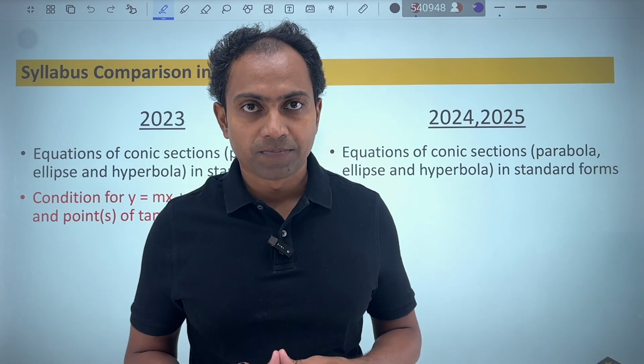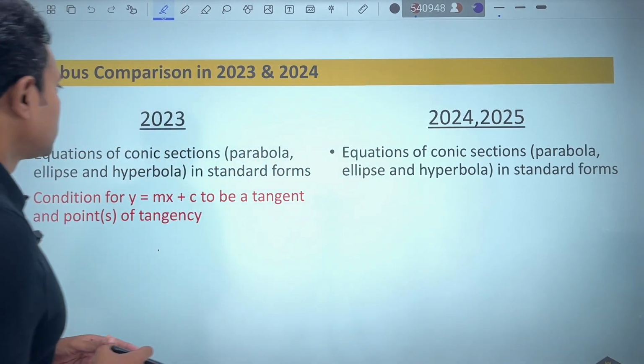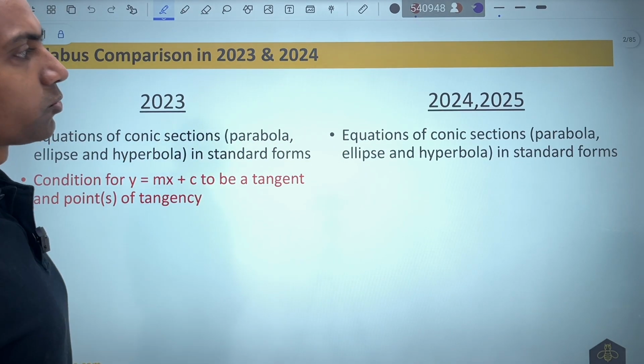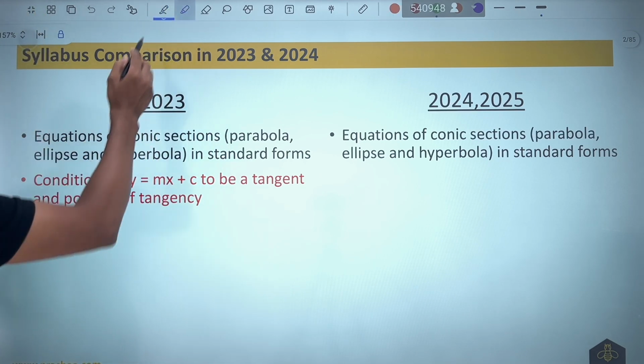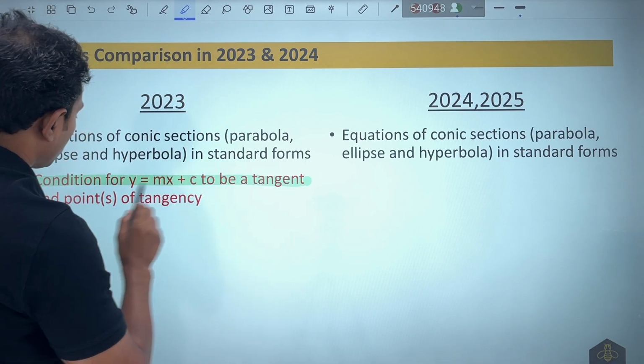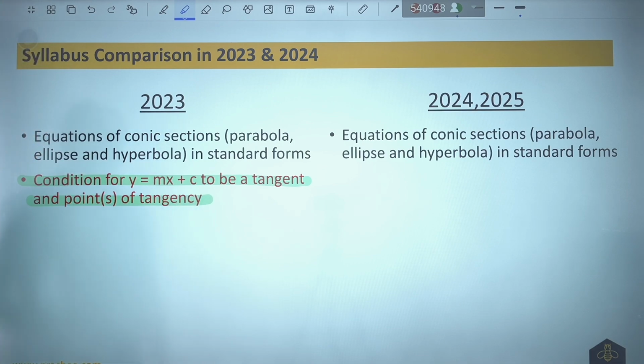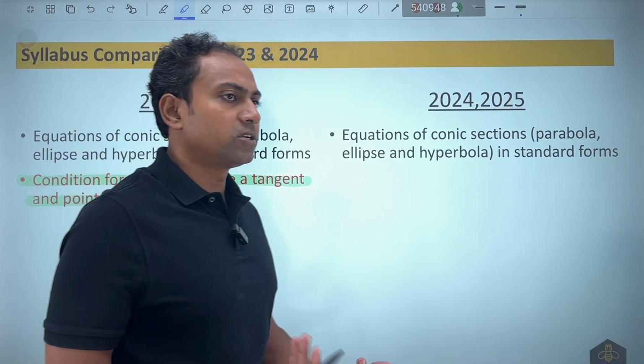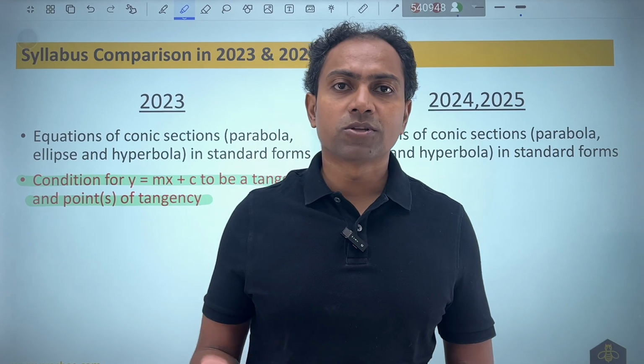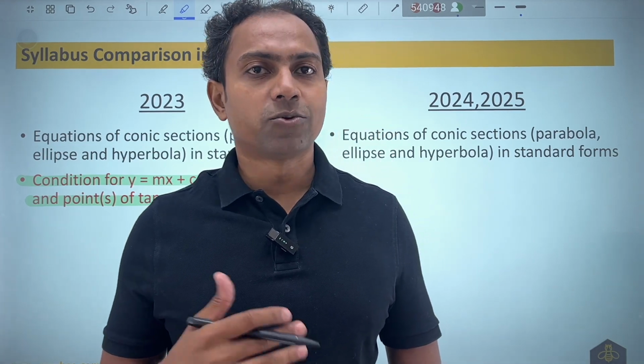are dealing with hyperbola. If I look into the syllabus, you can see that there has been no syllabus change from 24 to 25, but there were huge syllabus changes. If we look into 2023, the tangent idea was removed, and according to me, if tangent is removed, the normal and all such discussions that are connected to tangents also get removed.